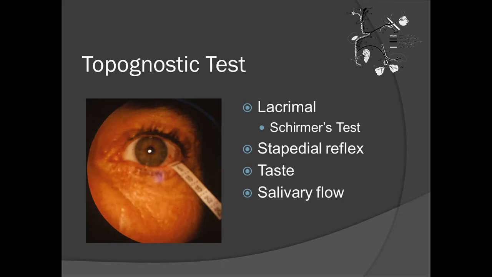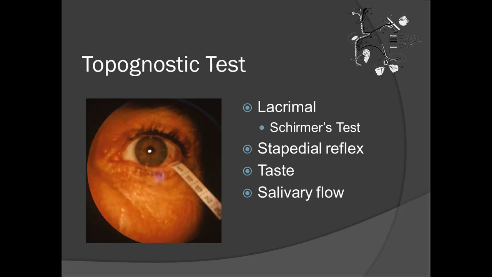The diagnostic tests are useful in finding the site of lesion in paralysis of lower motor neuron. The Schirmer's test compares lacrimation of the two sides. A strip of filter paper is hooked in the lower fornix of each eye and the amount of wetting of the strip measured. Decreased lacrimation indicates lesion proximal to the genicular ganglion. The secretomotor fibers leave the genicular ganglion via greater superficial petrosal nerve. The stapedial reflex is lost in lesions above the nerve to the stapedius.